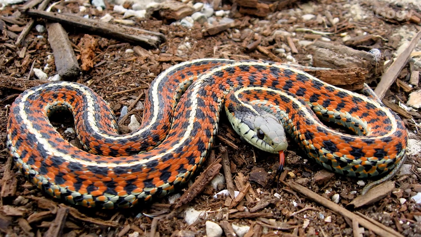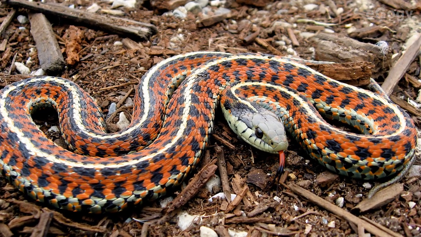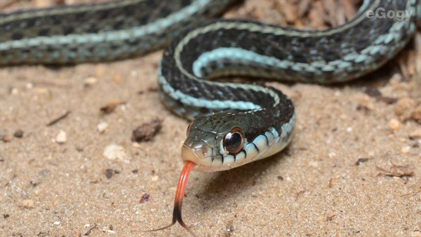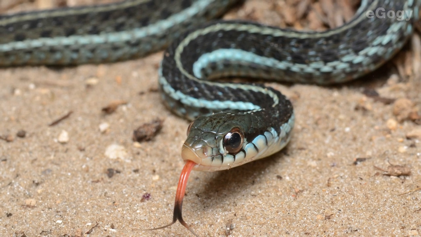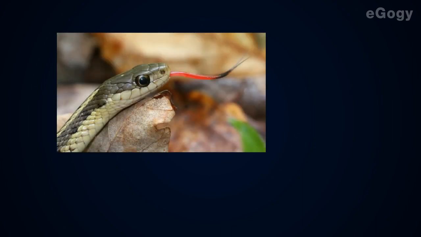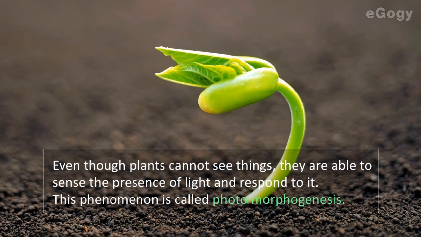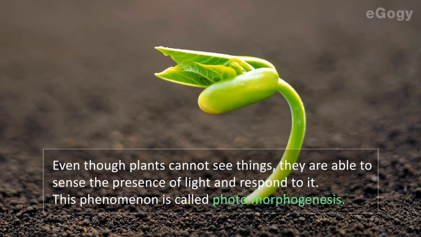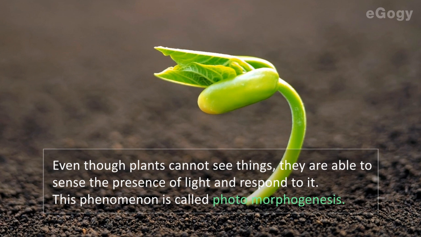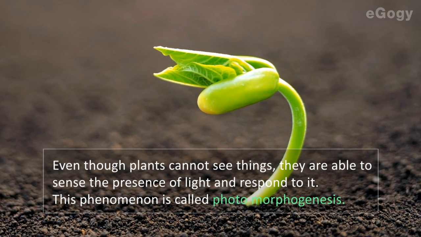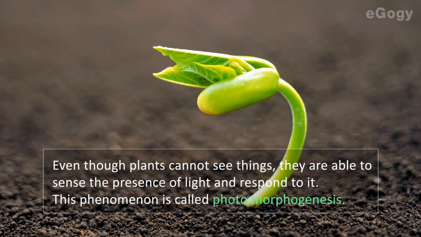Snakes do not have hearing capacity, but they can sense the vibrations on the ground. They frequently extend the tongue to sense the smell. Olfactory particles that strike the tongue are received by the receptors in the special organ called Jacobson's organ, situated in the roof of the mouth, and the smell is detected. Even though plants cannot see things, they are able to sense the presence of light and respond to it. This phenomenon is called photomorphogenesis.